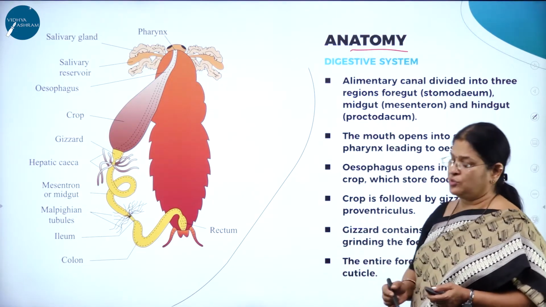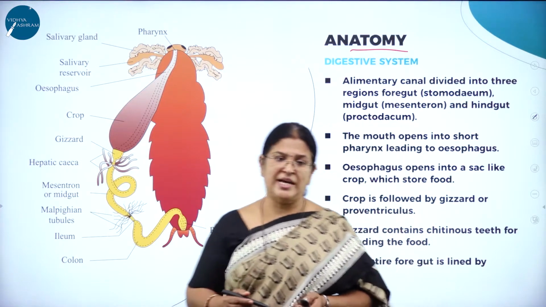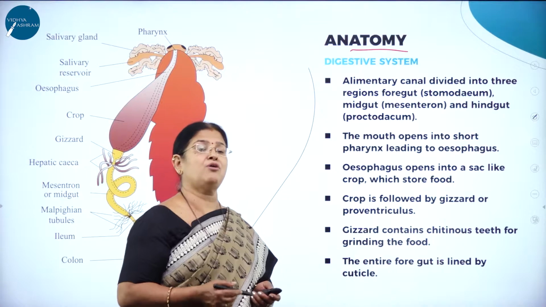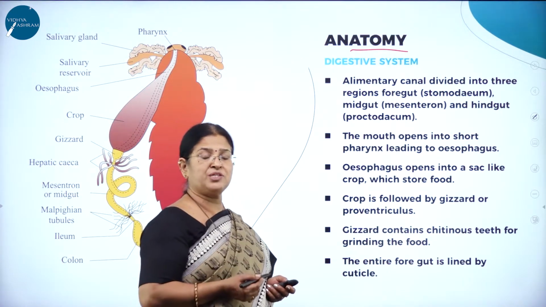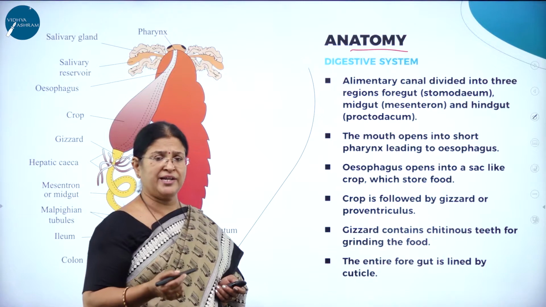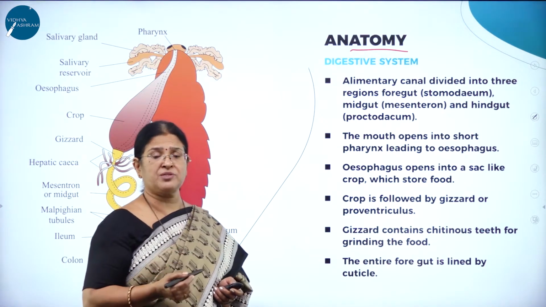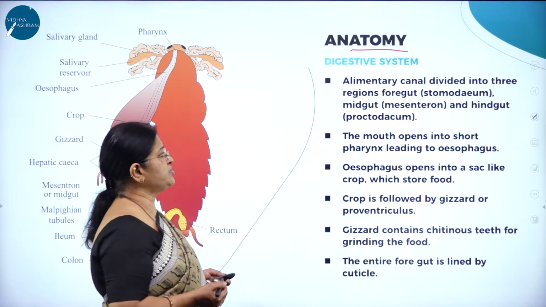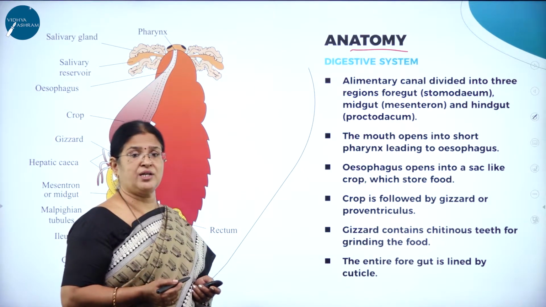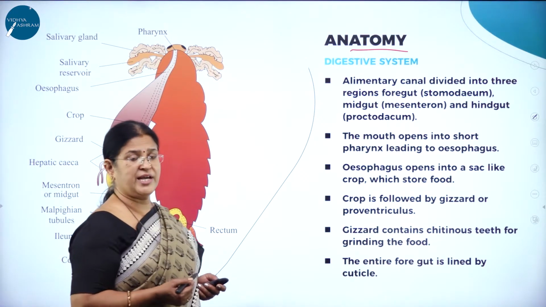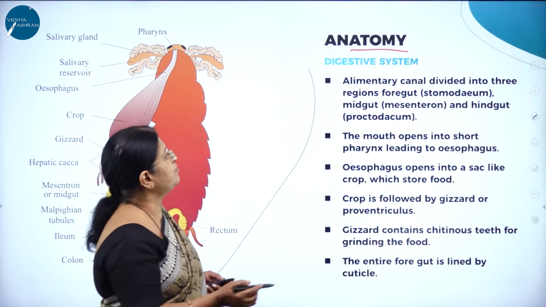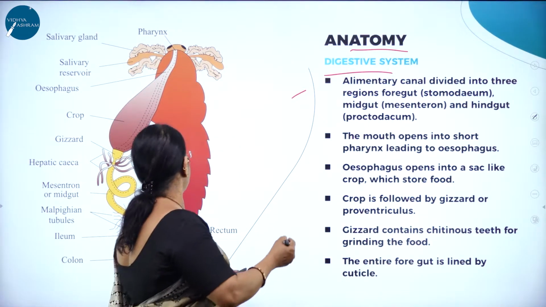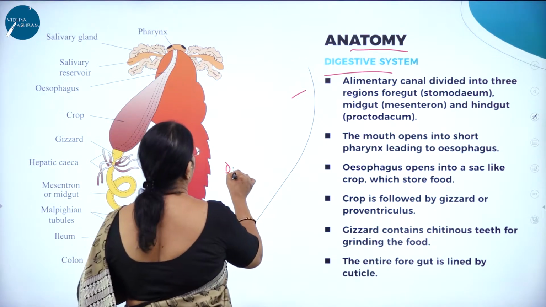So let me move on to this very unique system called the digestive system. As I said, it is a cosmopolitan feeder feeding on all types of food. So the mouth parts will help the animal to grind the food. But how is the process of digestion taking place in this particular system, and what are all the parts included in the alimentary canal or the digestive system? Let us study. Moving on to the first very important system, the digestive system. Here you can see the digestive system of cockroach.